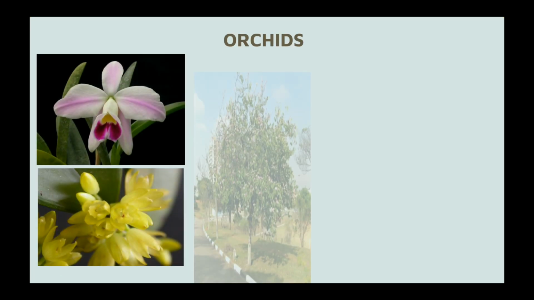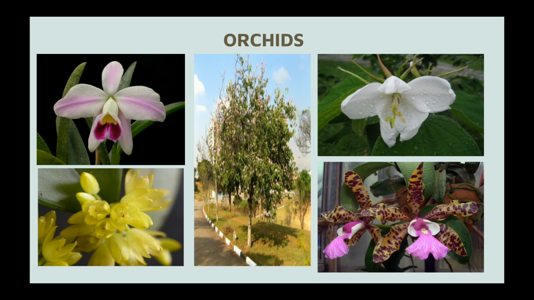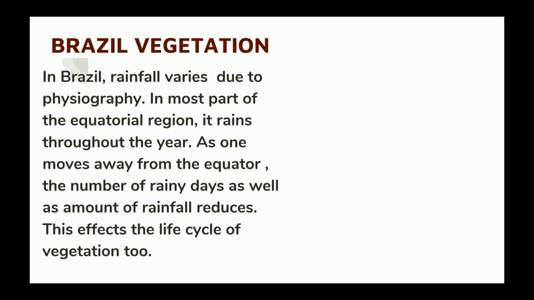We can see the beautiful flowers over here. This enhances the beauty of Brazil. Let us see the vegetation of Brazil. In Brazil, the rainfall varies due to physiography. In most parts of the equatorial region, it rains throughout the year. As one moves away from the equator, the number of rainy days as well as the amount of rainfall reduces, so this affects the life cycle of vegetation too.